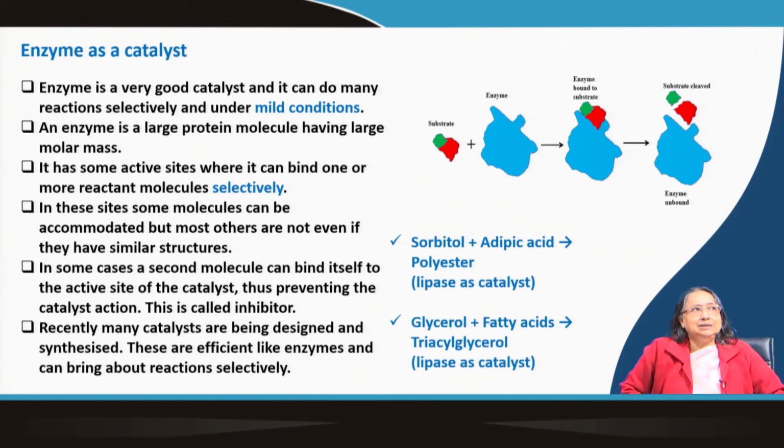Maybe the structure is very similar, but still they cannot be accommodated. There are many factors, size factor and functionality factor. If they are not accommodated, then the catalytic effect will not be there for that other substance.